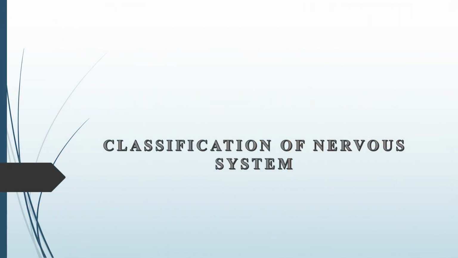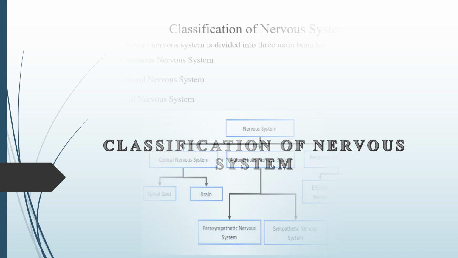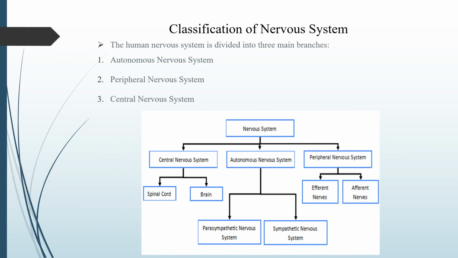Now we are going to see about classification of nervous system. The human nervous system is divided into three main branches: central nervous system, autonomous nervous system, and peripheral nervous system. The central nervous system contains two parts, spinal cord and brain. Autonomous nervous system contains parasympathetic nervous system and sympathetic nervous system, and the peripheral nervous system contains efferent nerves and afferent nerves.